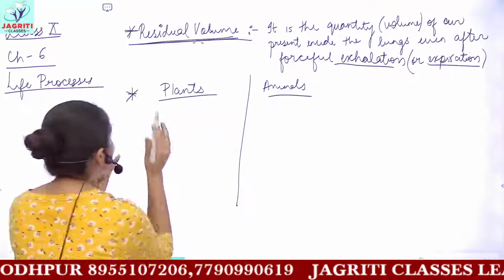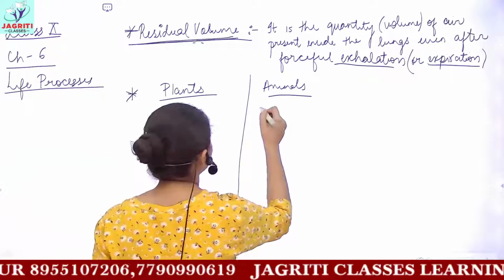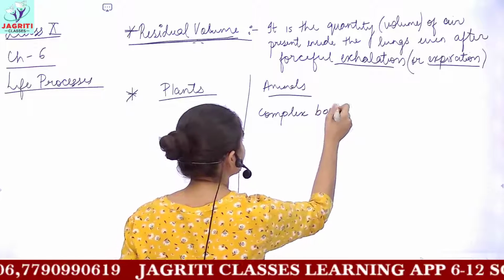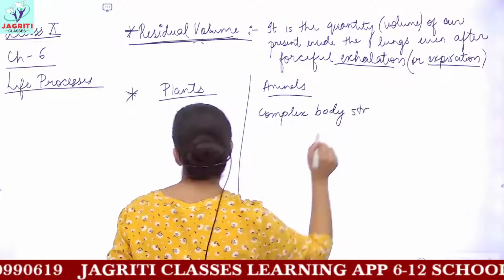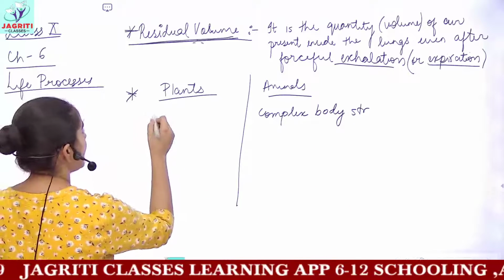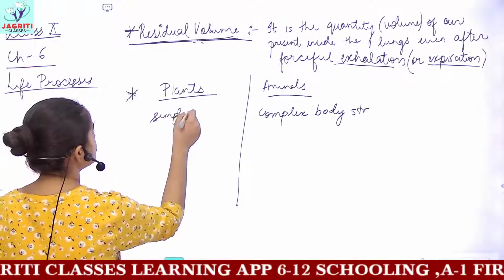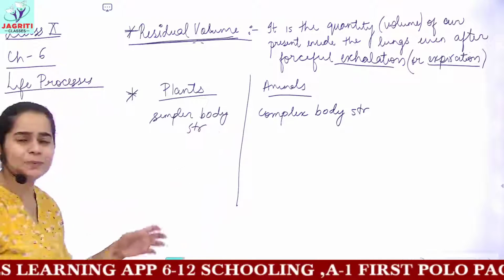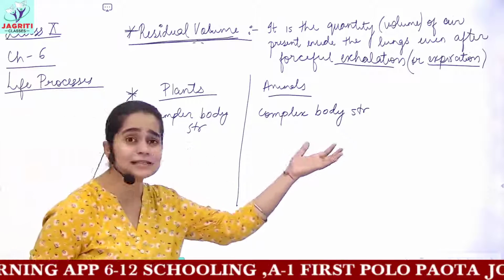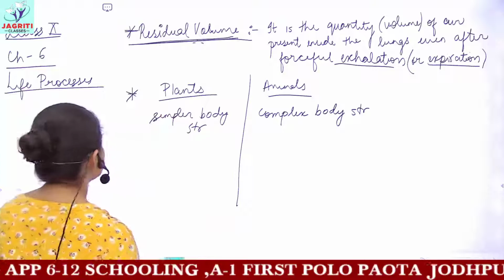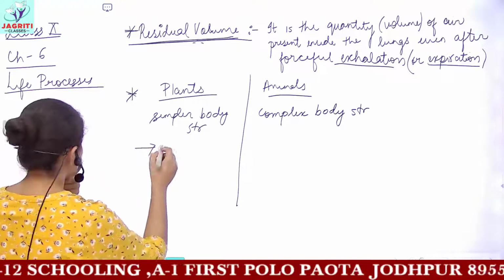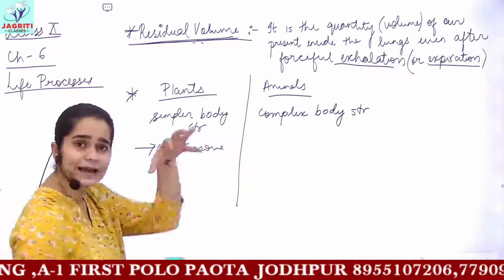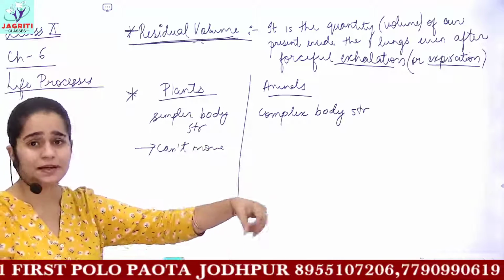We say that compared to plants, animals have quite complex organization or complex body structure, whereas plants have a simpler body structure. How can we say that plants have a simpler body structure and animals have a complex body structure? Let's see: plants cannot move. They are attached to the ground or the place wherever we grow them.